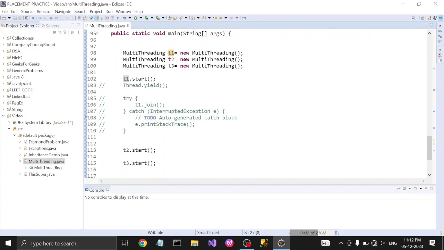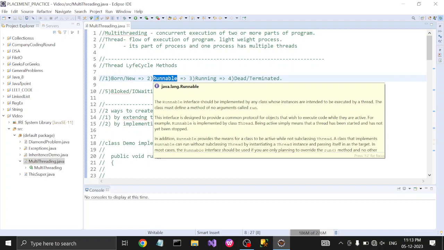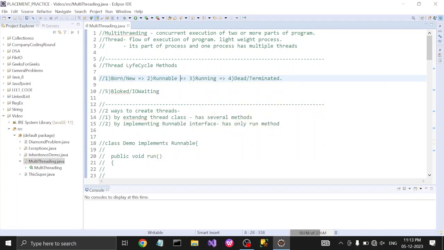So I'll show you. We have T1 thread and we have called the start method on T1 thread. So at that time the thread is here. So internally the start method calls the run method. That time the thread comes into the running stage and the execution of the thread is running. So after the completion of the execution, the thread goes into the dead or terminated stage.